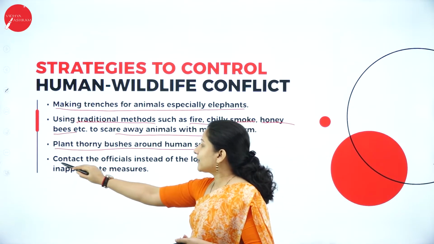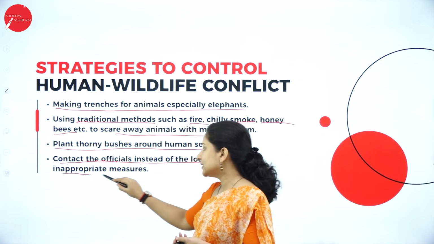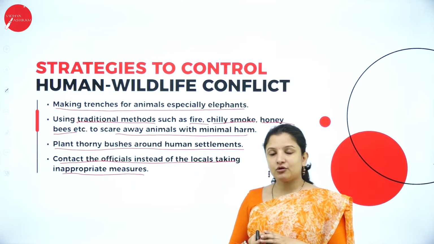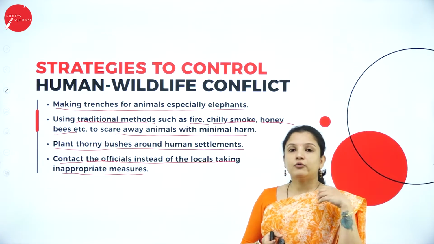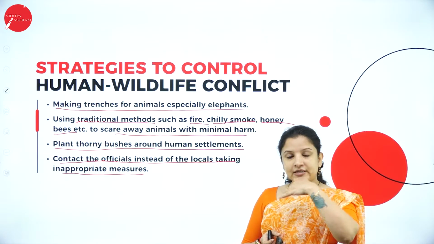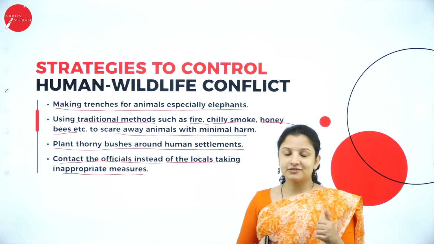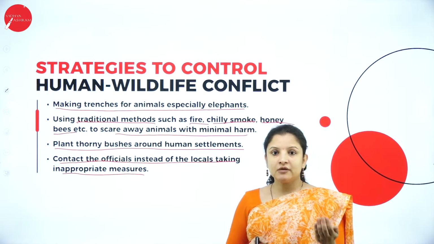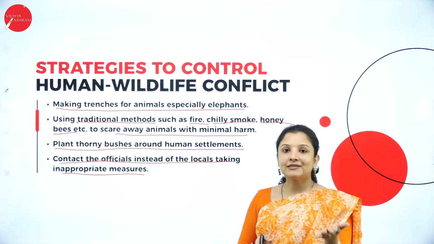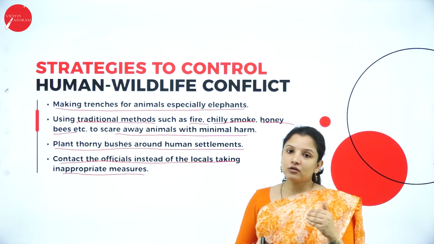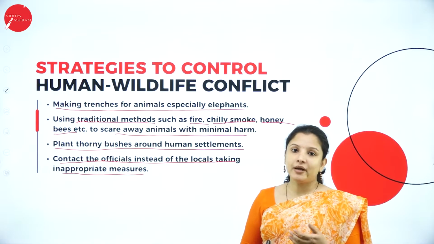And people can contact the officials instead of the locals themselves taking inappropriate measures to scare away these animals. Whenever you find a snake inside your house, or an animal somewhere near the human settlement, instead of taking inappropriate measures yourself, which may cause a threat to your life as well as the animal's life, it is always better to contact the forest officers, so that they can come and help you out.